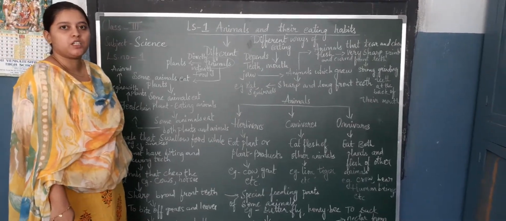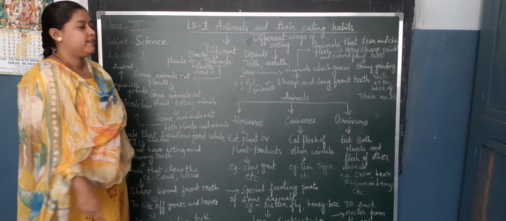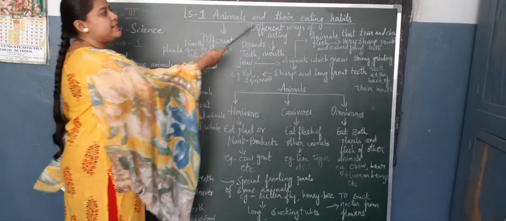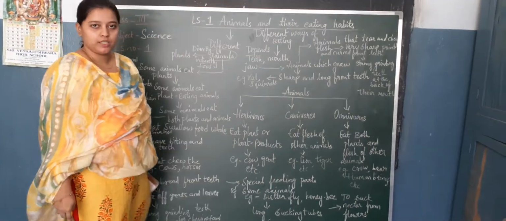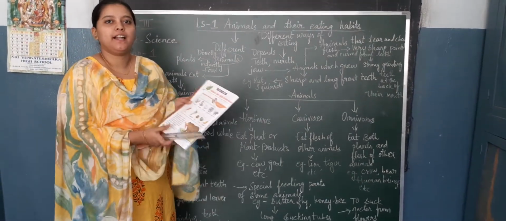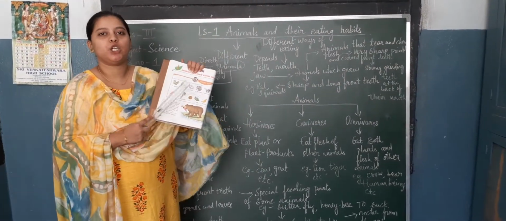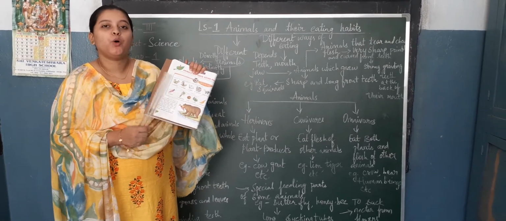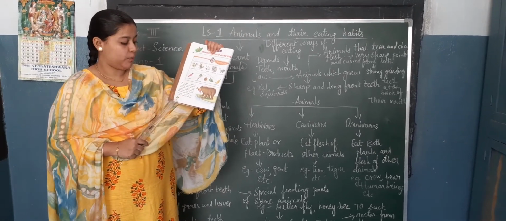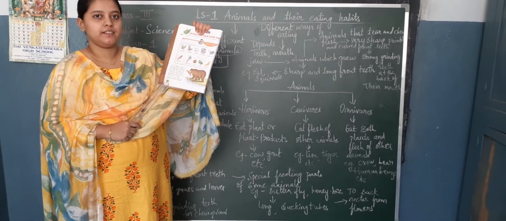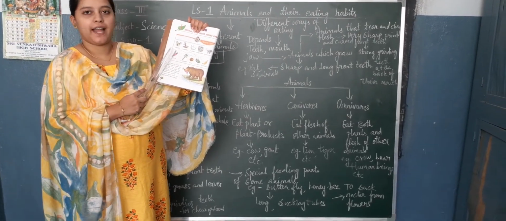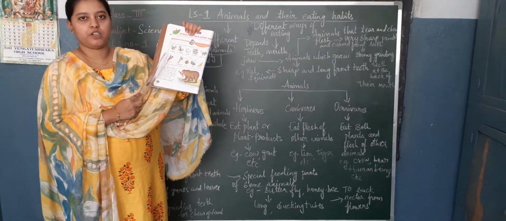So children, today our topic is lesson number 1, animals and their eating habits. Before starting the lesson, there is a warm-up activity in your textbooks. All of you open your textbooks. Take out page number 8, children. Take your pencils. You all need to match the animal with their favorite food, children.